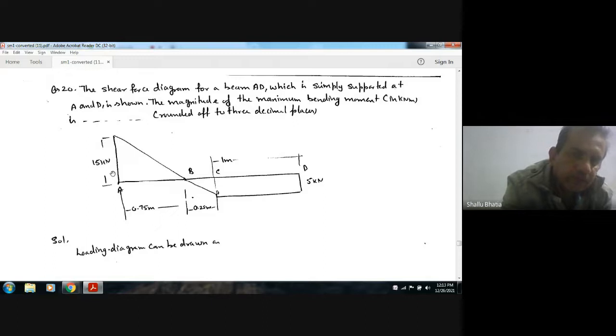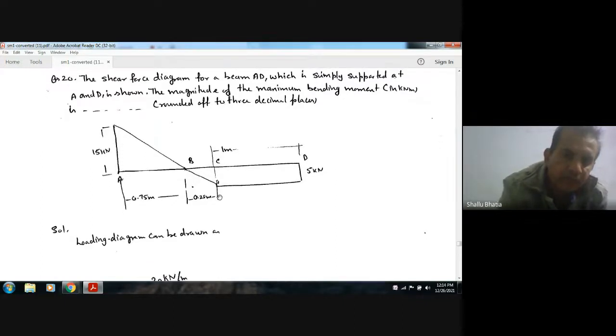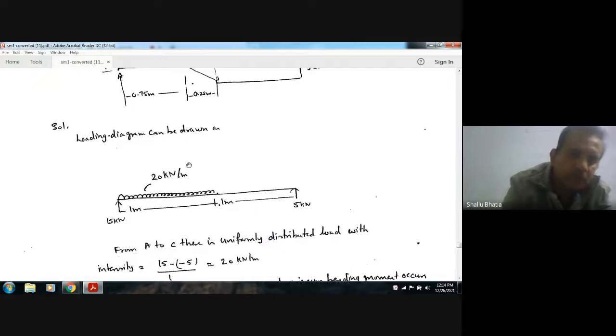Here we can see that the vertical upward reaction is 15 kilonewton, and here the reaction is 5 kilonewton, and the shear force is varying gradually from 15 to minus 5. So it is 20 kilonewton in 1 meter distance, so it is a UDL of 20 kilonewton per meter. So its loading diagram can be drawn like this: 15 kilonewton, 20 kilonewton per meter, and this 1 meter.